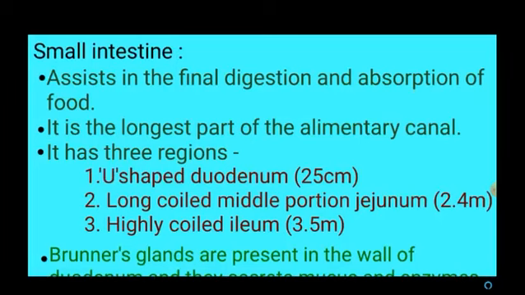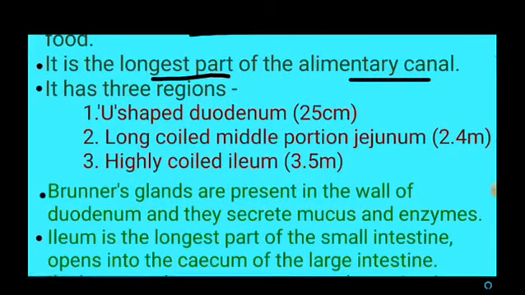Next part is the small intestine. The small intestine assists in final digestion and absorption of food material, and it is the longest part of the alimentary canal. The small intestine is divided into 3 regions. They are the U-shaped duodenum, which is 25 centimeters, the long coiled middle portion called the jejunum, which is 2.4 meters, and the highly coiled ileum, which is 3.5 meters.